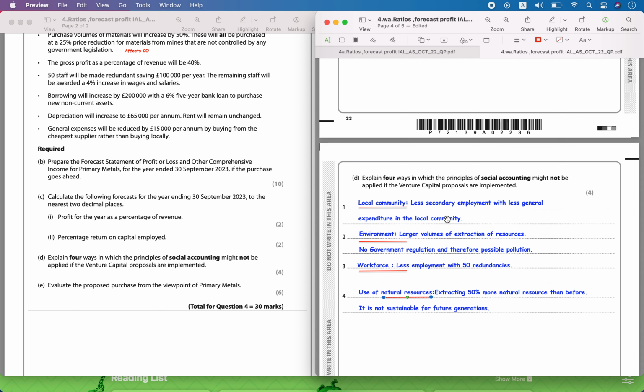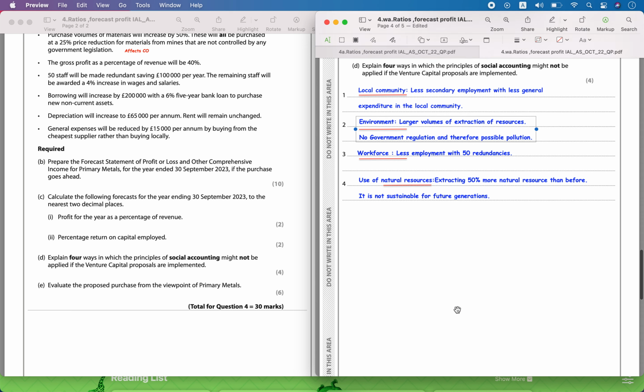So for the local community, there was no secondary employment offered, which means there was less employment for the local community from this proposal, as nobody was recruited. And secondly, we can see that large volumes of extraction of resources is going to happen, which means there is a lot of pollution possibility. And also there could be redundancies. There were 50 redundancies, and also there was use of natural resources, which means it could become less sustainable for future generations.